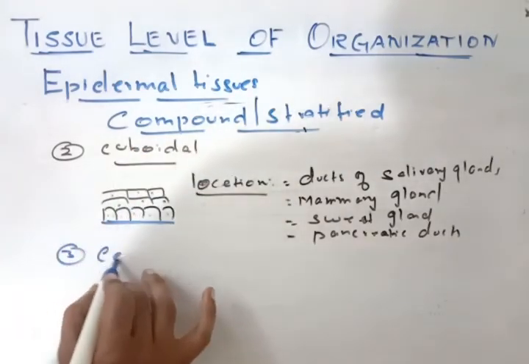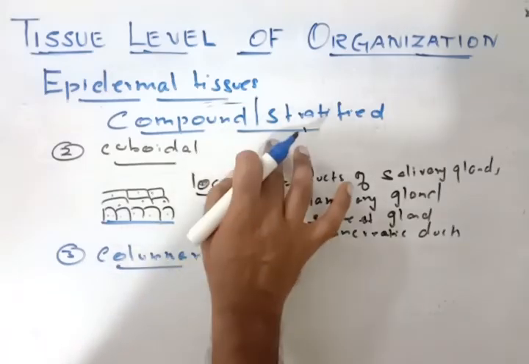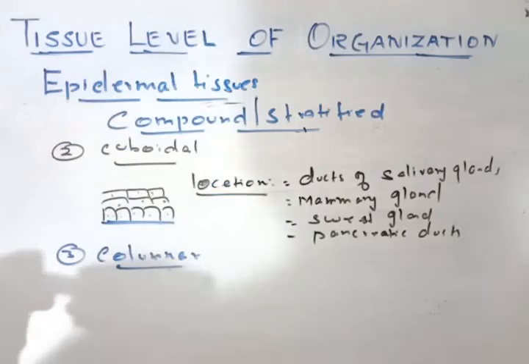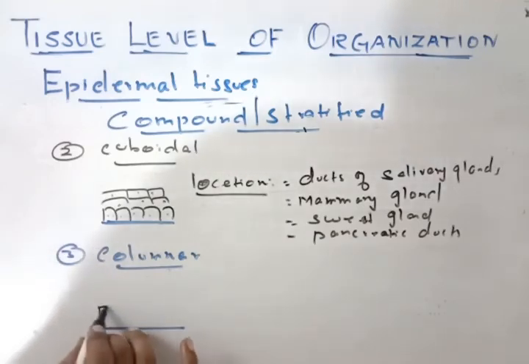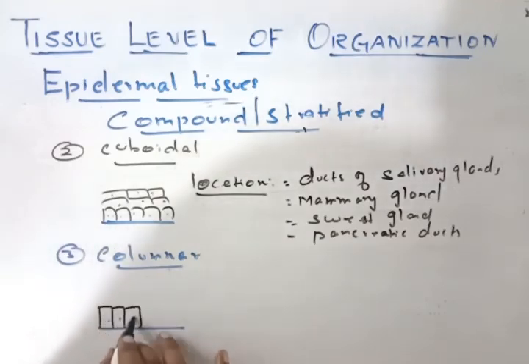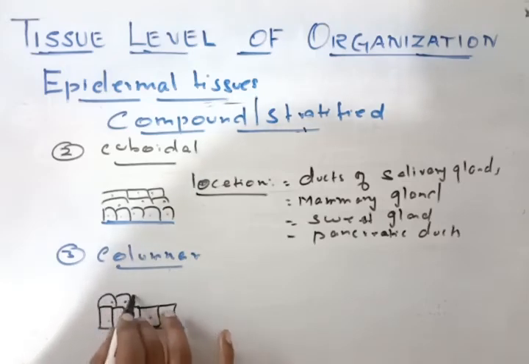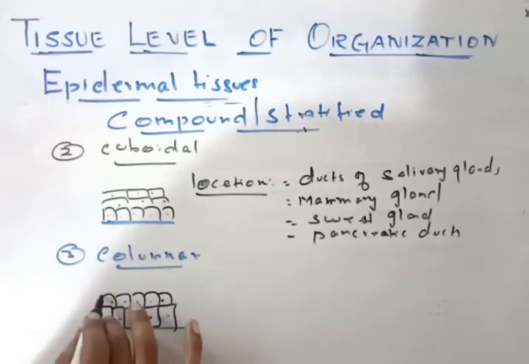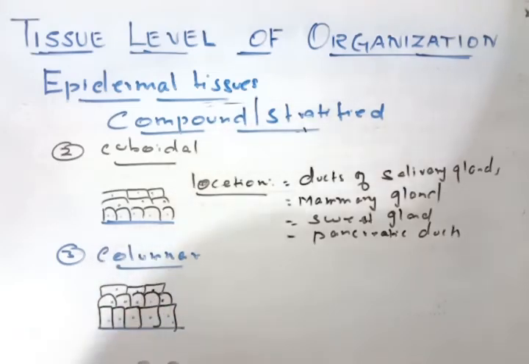And the third one, the cuboidal is over, so it is called the columnar stratified epithelial tissues. So here, the same, the diagram part of it: the basement membrane, the first arrangement, the underlayer of the cell looks like a column, then it changes into cube shaped, then it becomes flattened. So based on the lower layer it gets those names.